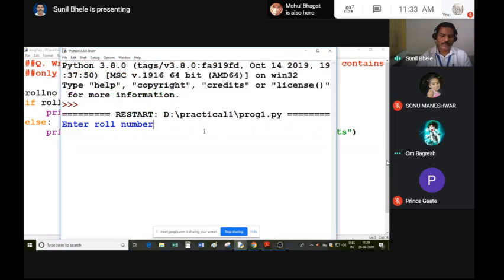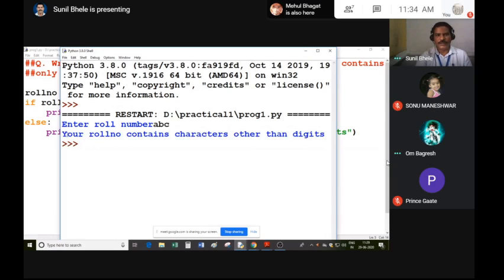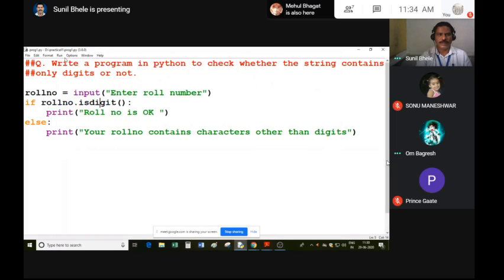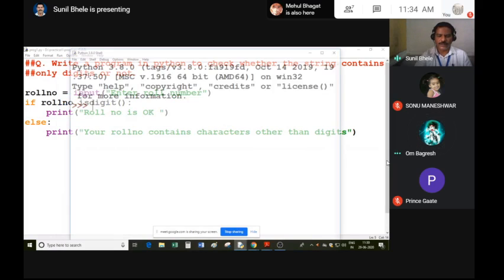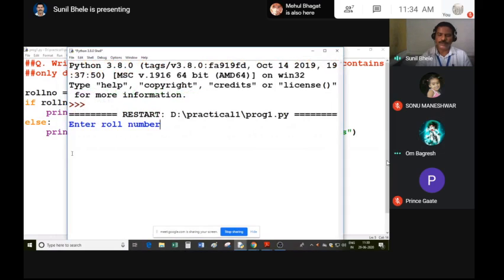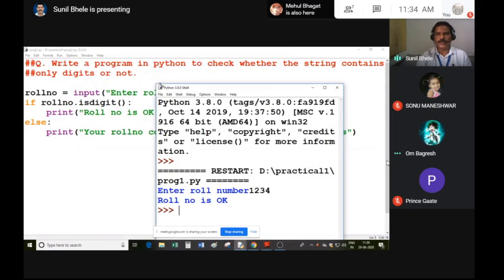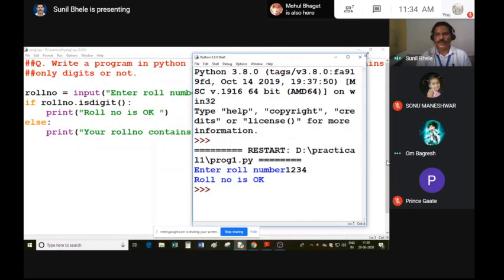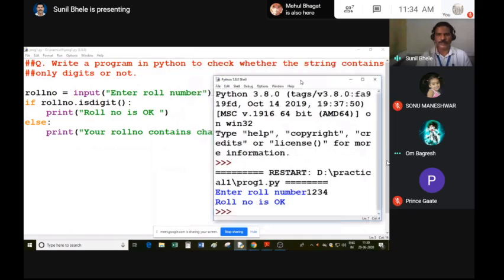So I am writing roll number ABC. You can see it displays your roll number contains characters other than digits, because ABC is not a digit. Again, run the program, enter roll number. I am entering 1, 2, 3, 4. So roll number is okay. In this way, you can use these string methods very efficiently in your Python program.